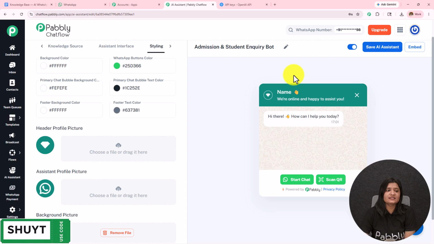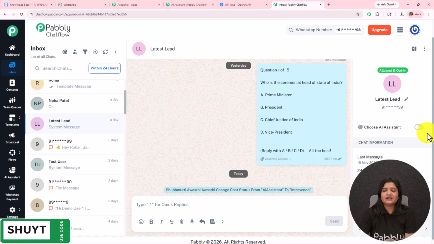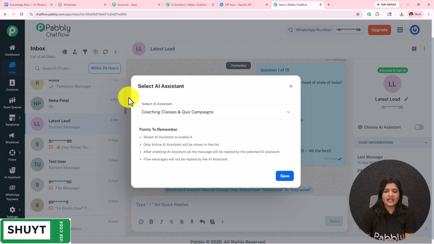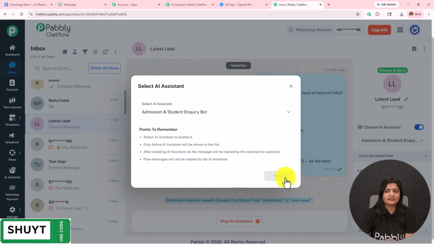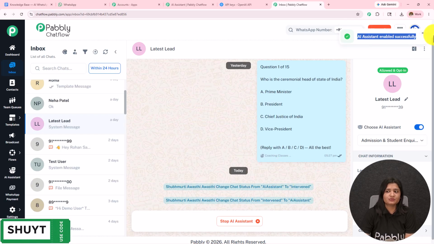Moving on towards the next part, we have to learn how we can assign this AI assistant to a particular group of contacts or to all the contacts or to a particular chat. For that, I'm going to open this inbox in a new tab. Here I have landed on my chat. I have to select the AI assistant which I have just created, and then save this. In this manner, I have assigned this AI assistant to this particular chat.